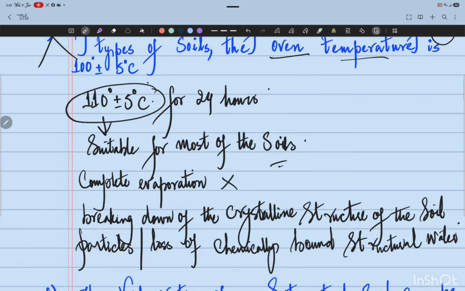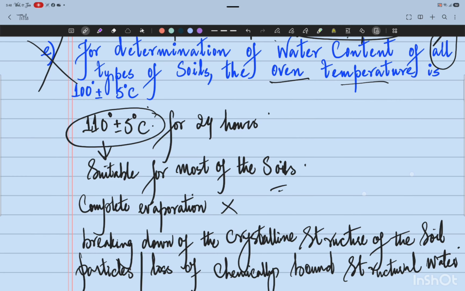First, we are studying the range for most of the soils. During the oven drying method for the determination of the water content of a soil sample, the soil sample in the container is dried in an oven at 110 degrees centigrade plus minus 5 degrees centigrade for 24 hours. This range is suitable for most of the soils.